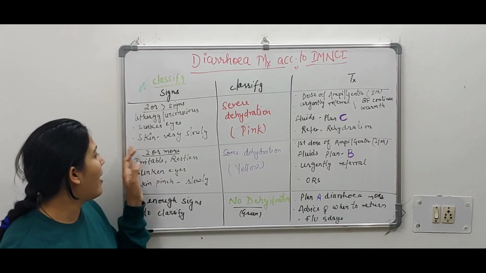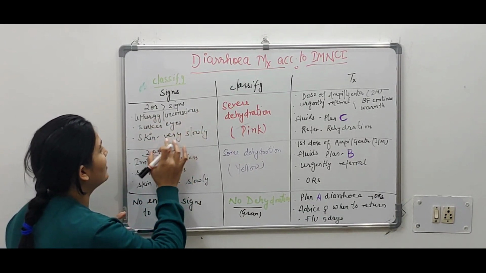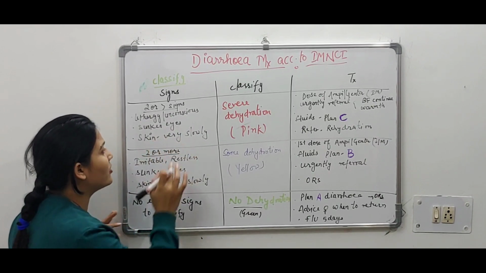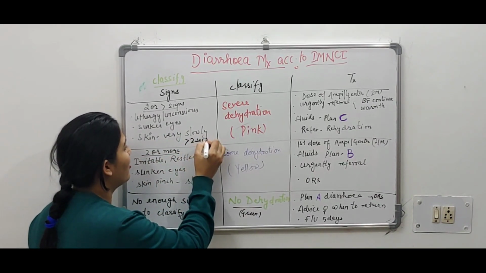If the baby has, from these, either lethargic or unconscious, shrunken eyes, skin going back very slowly. Very slowly means it is taking more than 2 seconds.